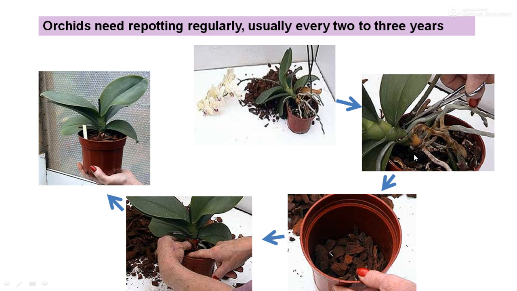Then we should replace the depleted growing media and fill the new pot with enriched media. Then place the orchid plant into the new pot, and in this way the repotting practice should be regularly followed.